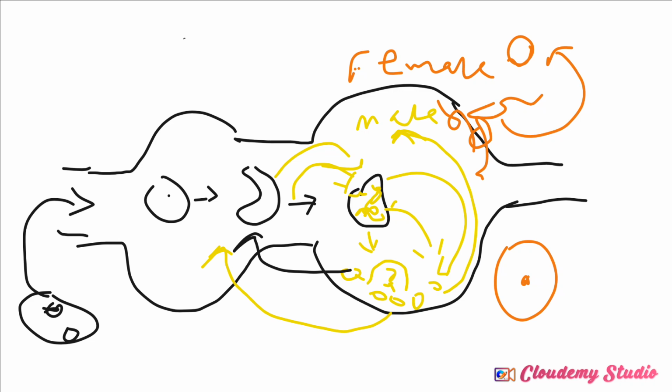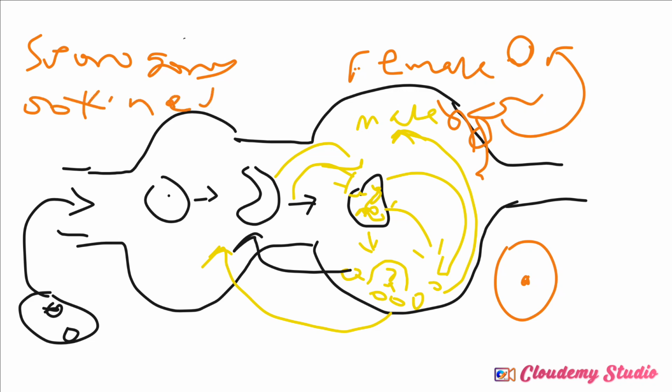So it undergoes sporogony and develops from ookinete to oocyst.